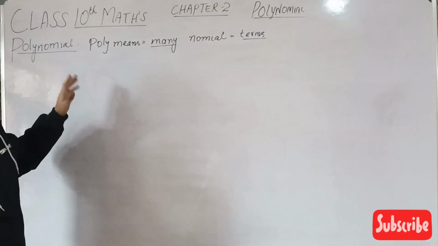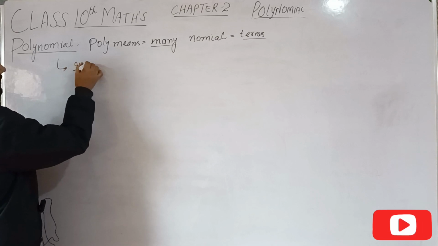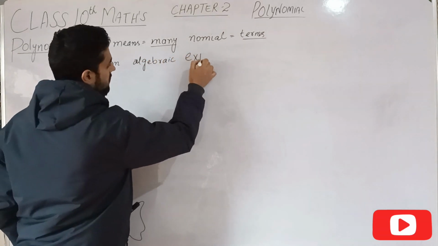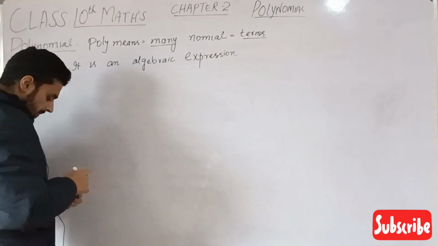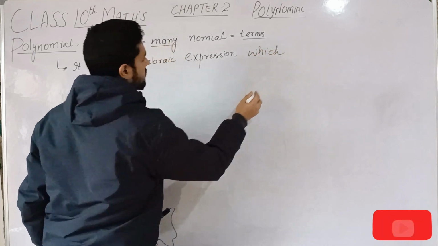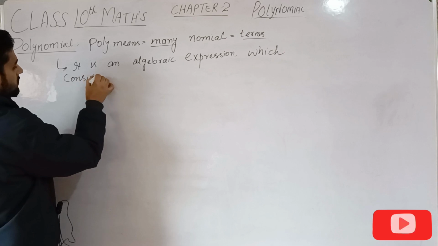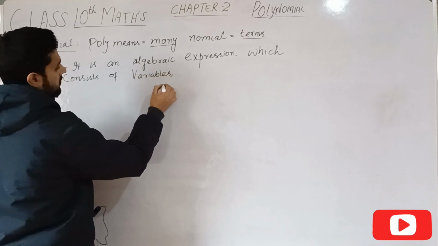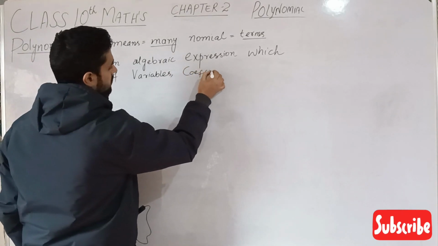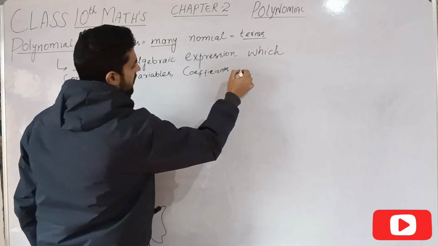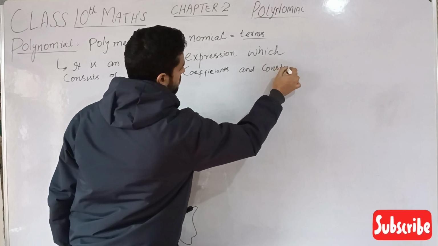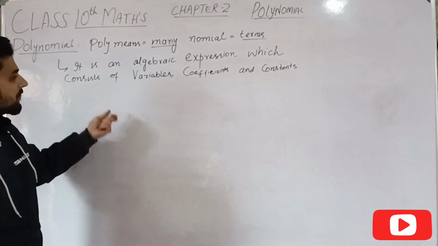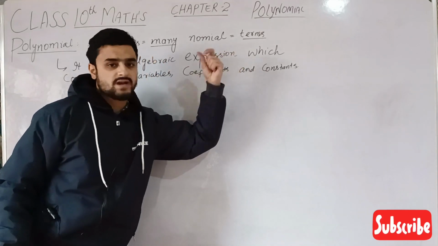So we will define a polynomial. A polynomial is an algebraic expression which consists of variables, coefficients, and constants.